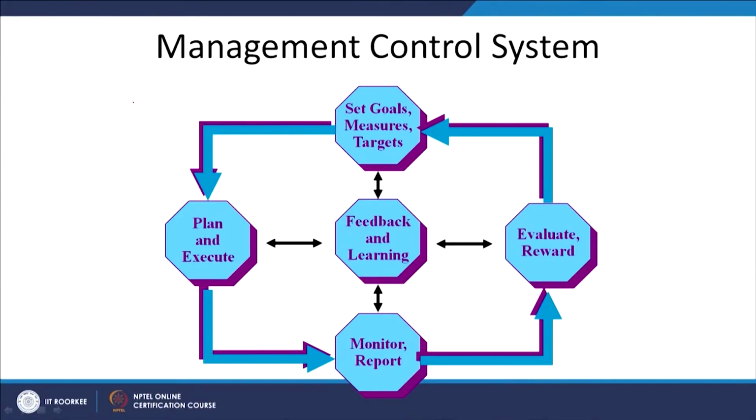Now, when you talk about this management control system, you follow this kind of structure, right. In this structure, we start with setting goals and measuring targets. First of all, we have to set the goals, that is, where we want to go for any business organization.